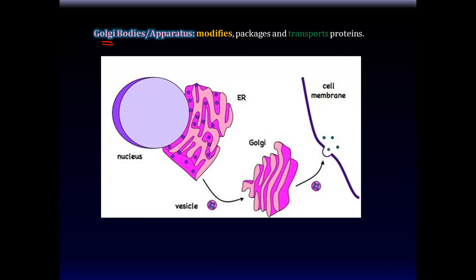The Golgi apparatus, or Golgi bodies, they go by different names. It modifies, packages, and transports proteins. Proteins take a lot of work to make, between the ER and the Golgi apparatus, and eventually they're delivered. Sometimes they're delivered to the outside of the cell. Sometimes they just need to be inside the cell to do whatever the cell needs. So they don't always have to leave the cell. They could just hang out in the membrane. There could be a receptor in the membrane. So proteins go to various different places: inside the membrane, inside the cell, on the cell surface, or outside the cell.